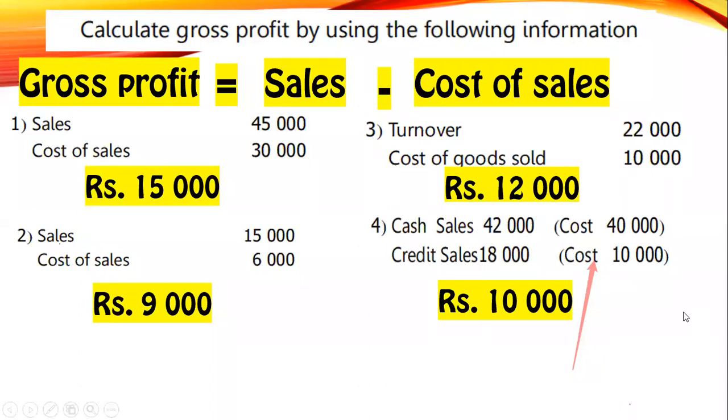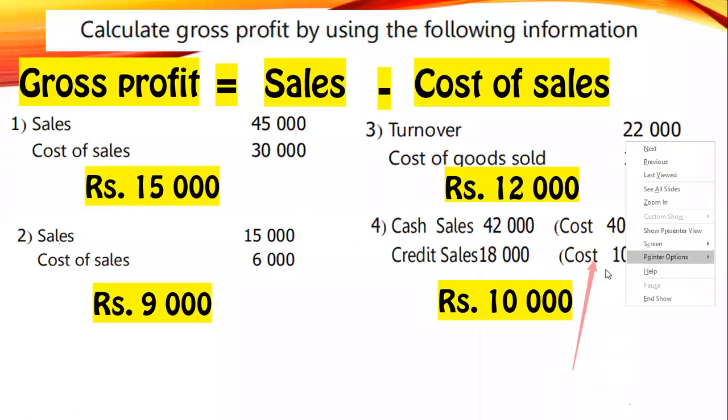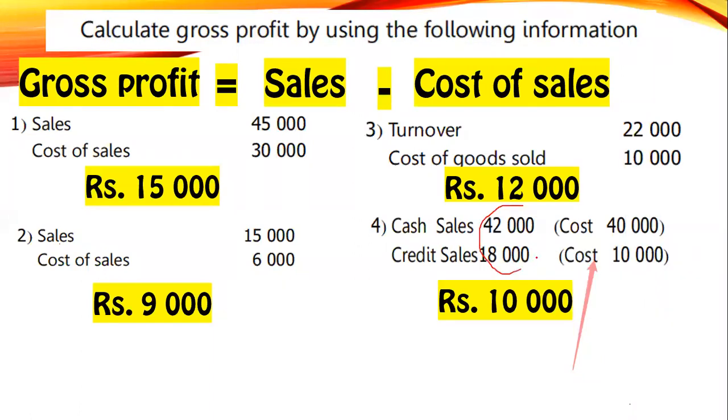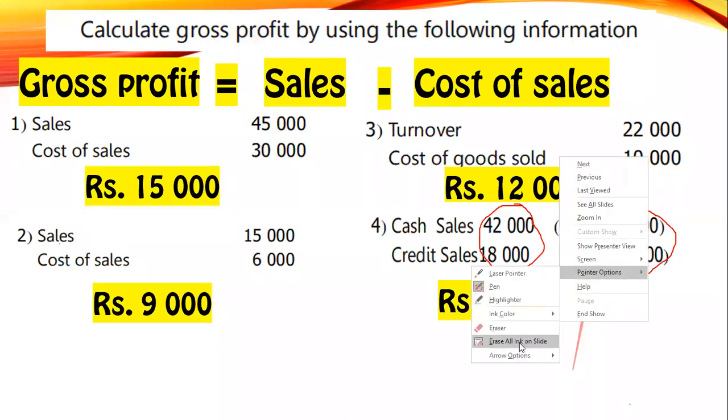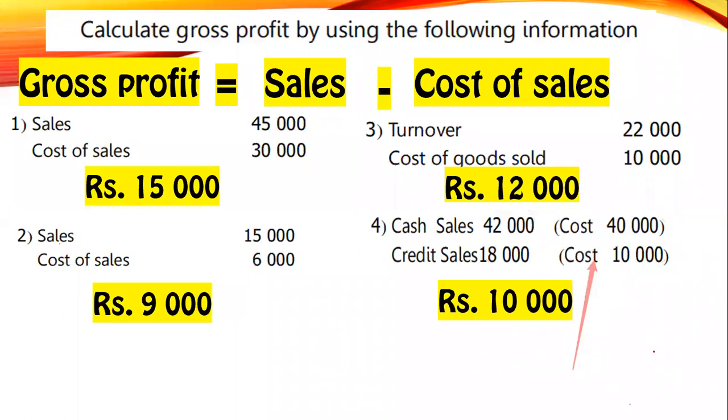Total sales 60,000, total cost of sales 50,000. Therefore, your gross profit is 10,000. Any doubt?